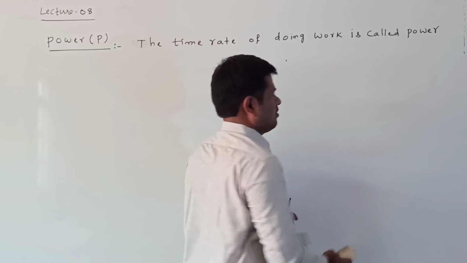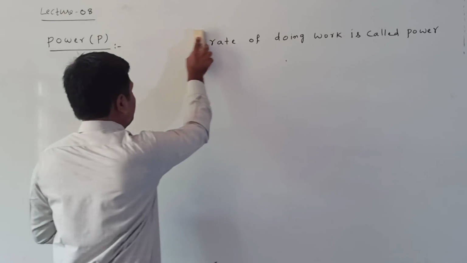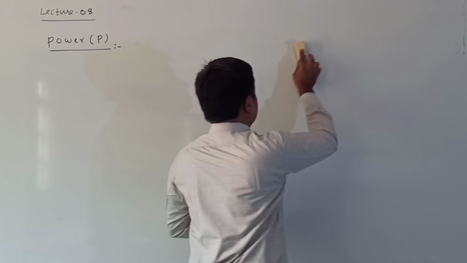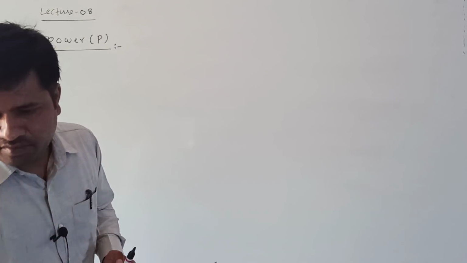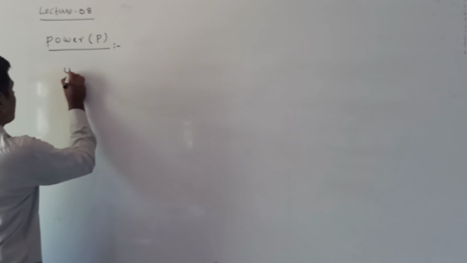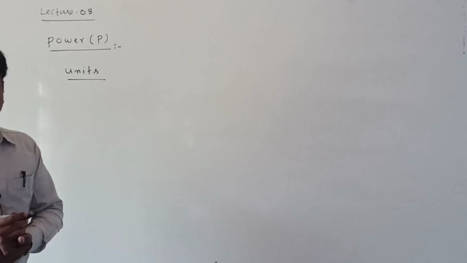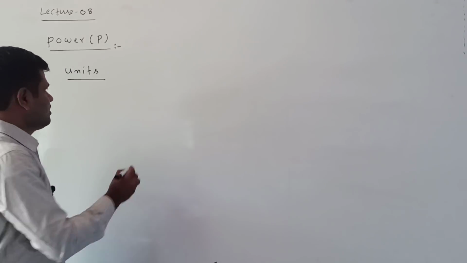Next, what are the units of power? We know the power formula: power is equal to work by time.